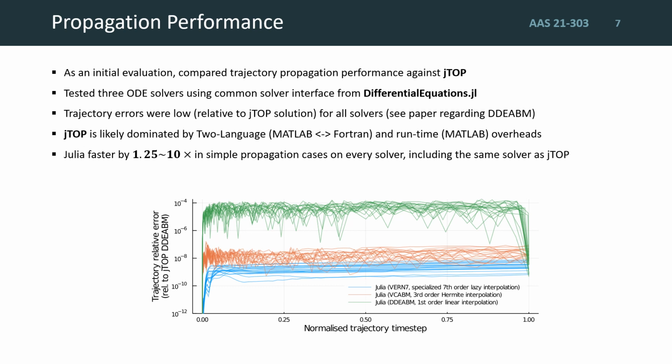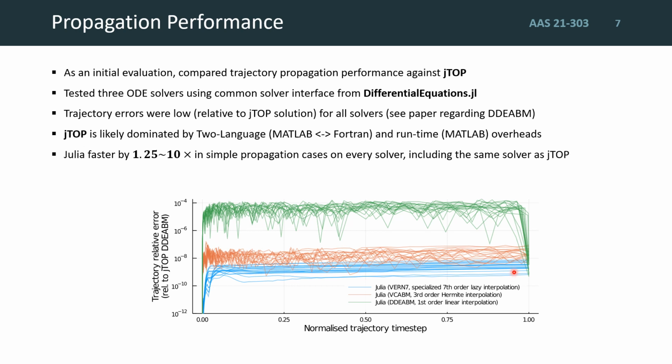As an initial evaluation of performance, we compared our automatically generated trajectory propagators against JAXA's in-house JTOP trajectory design tool, which has a Fortran core for propagation and optimization sitting behind a user-level MATLAB library. We tested 3 ODE solvers using the common solver interface provided by the DifferentialEquations Julia package, which is considered the best in class for integration of differential systems. Using the same tolerance settings as JTOP, our trajectories closely match those of the reference JTOP solutions thanks to high-order interpolations provided automatically by this solver interface.